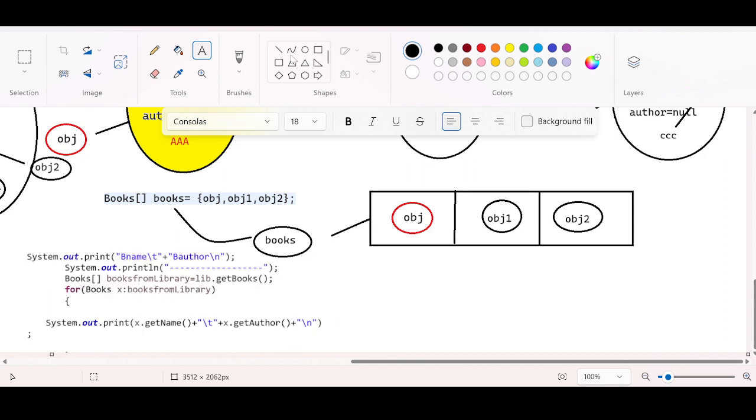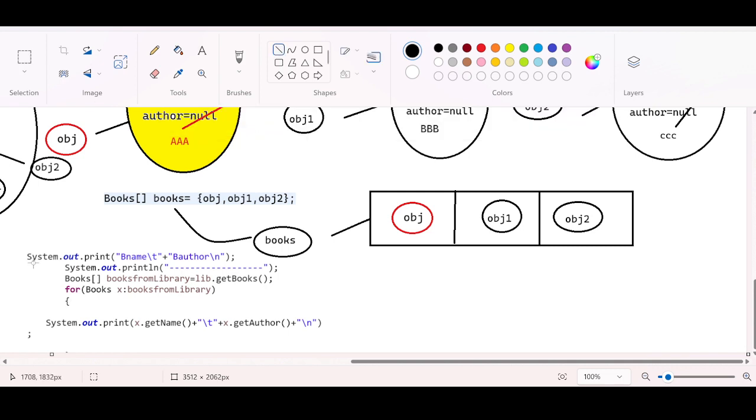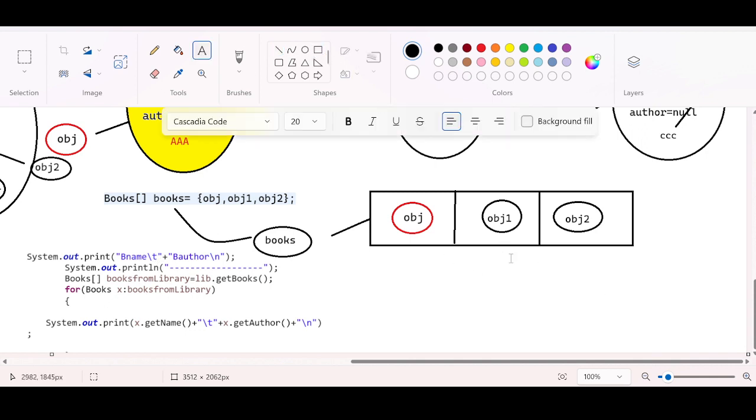Focus on this first line: System.out.println b name. I'm giving a tab here. Just assume that this is the console. So this b name will be printed in the console. Backslash t: the moment it recognizes backslash t, a big space will be given.